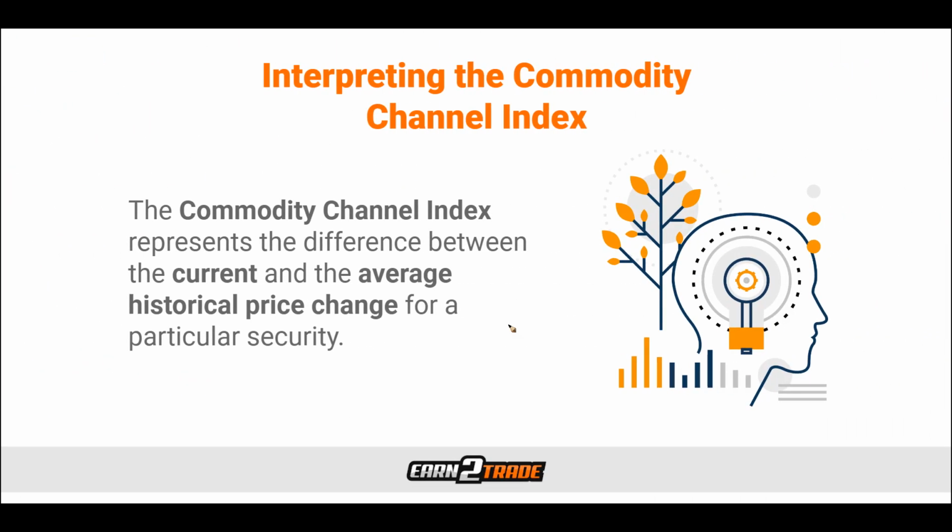To interpret the commodity channel index, it's important to understand that it represents the difference between the current and average historical price change for a particular security. High positive CCI values indicate that the current prices are above their average, and this is a sign of trend strength. Low negative indicator readings suggest that the prices are below their average, which is a sign of market weakness. Traders can choose to use the CCI as either a leading or coincident indicator.